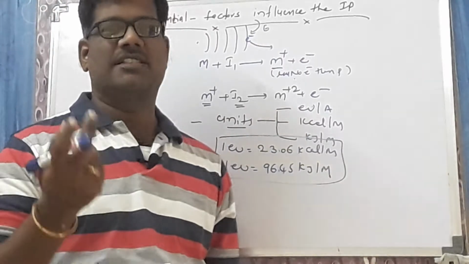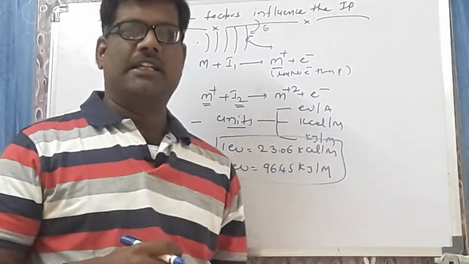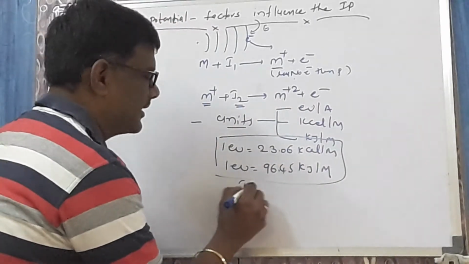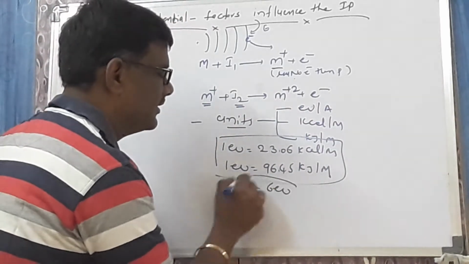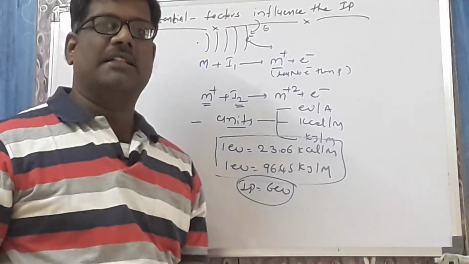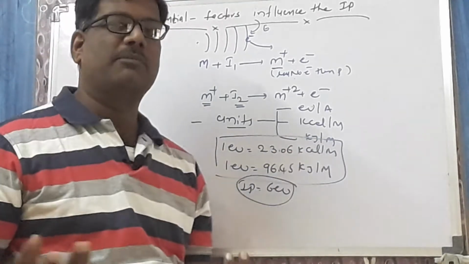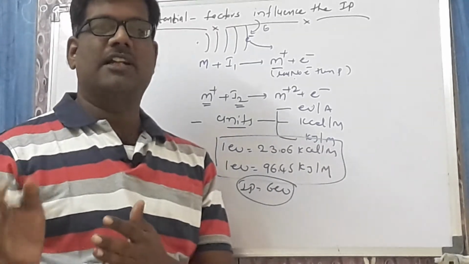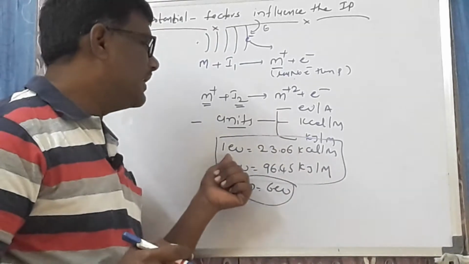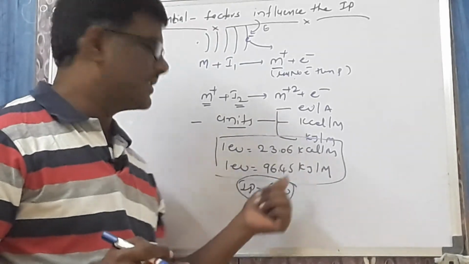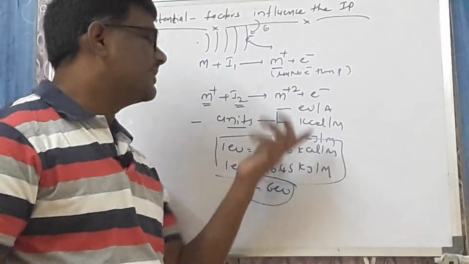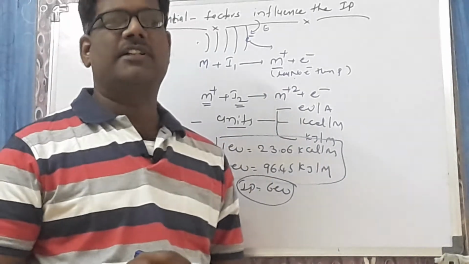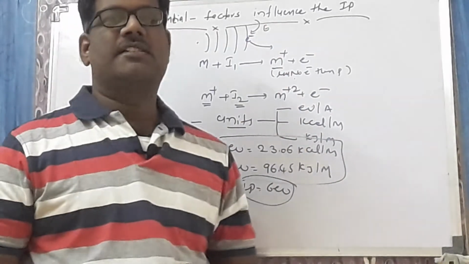How does the question arise? It has been given 2 to 3 times. Look here: Al plus 3, whose ionization potential is 6 electron volts. Calculate the same ion's ionization potential in kilocalories per mole or kilojoules per mole. Immediately, you have to recollect the relation between electron volts and kilocalories. 1 electron volt is equal to 23.06, so 6 electron volts is equal to 6 into 23.06. Like that it is given many times. So this is a brief introduction to the ionization potential.